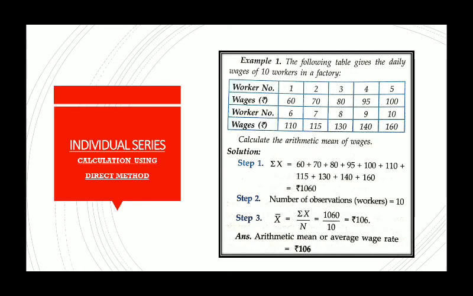Moving to the second method under individual series, which is called the shortcut method. Yeah, it's not showing shortcut, but it is a shortcut when the sum is huge. See the question given, the same question. Wages were given, 10 workers were given. Now solve the same sum with the shortcut method. What we will do? The very first thing, we'll make a table. Given a table here, a calculation table, where serial numbers are written from the sum, and the wages of the workers, x, are written from the sum.